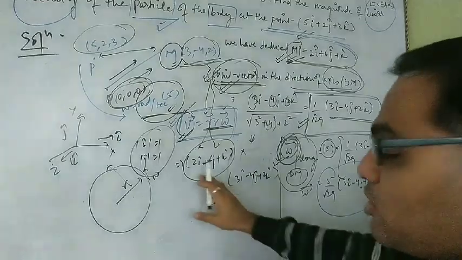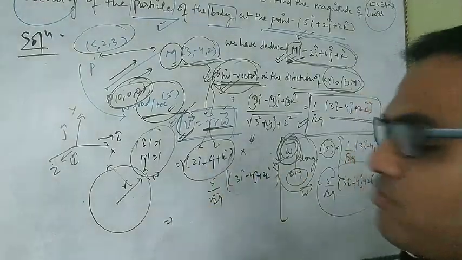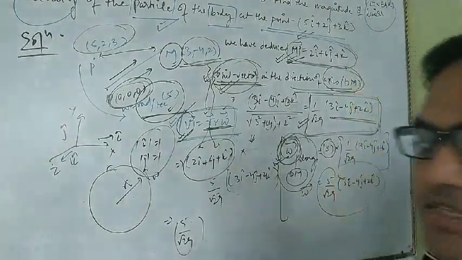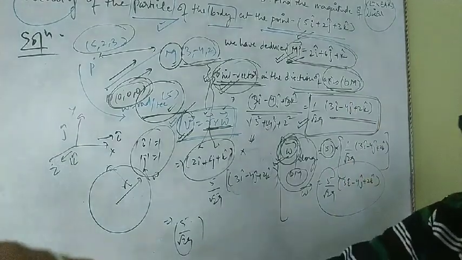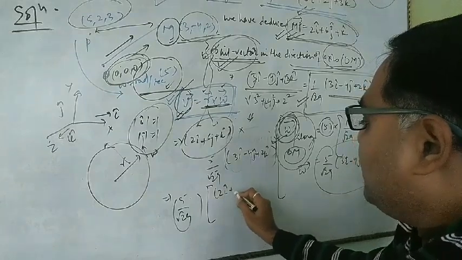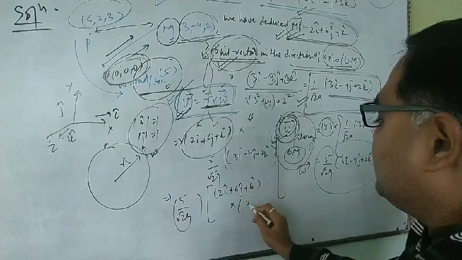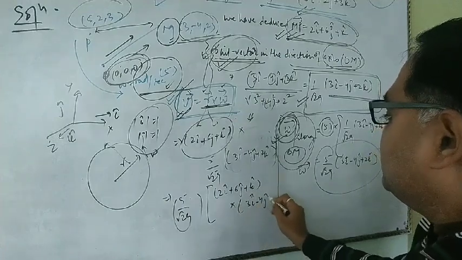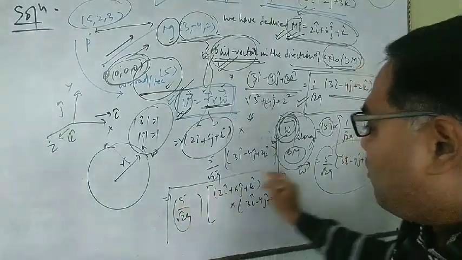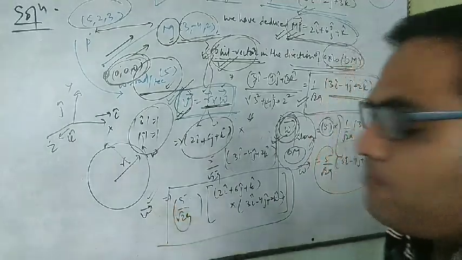Now the thing is that in the cross product of two directional quantities, 5 by root 29 will be in the outer section because it is a magnitude. We put 5 by root 29 aside as the magnitude. What comes next is the cross product of 2i plus 6j plus k with 3i minus 4j plus 2k. So this is our final equation. If we solve it, we get the value of the linear velocity in directional vector form.